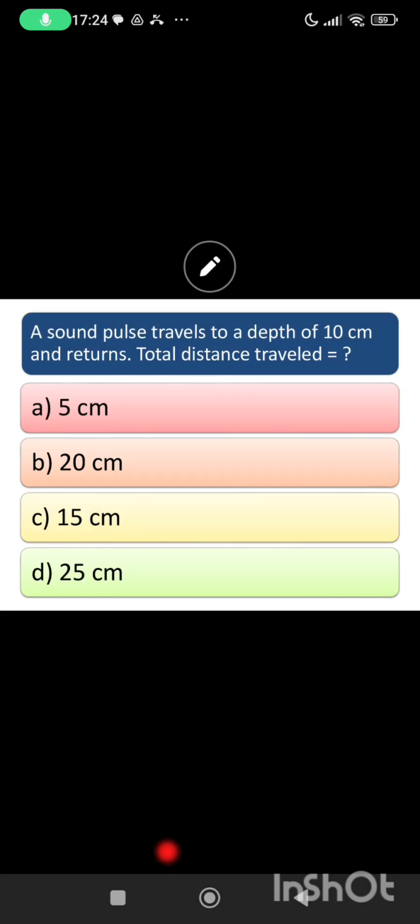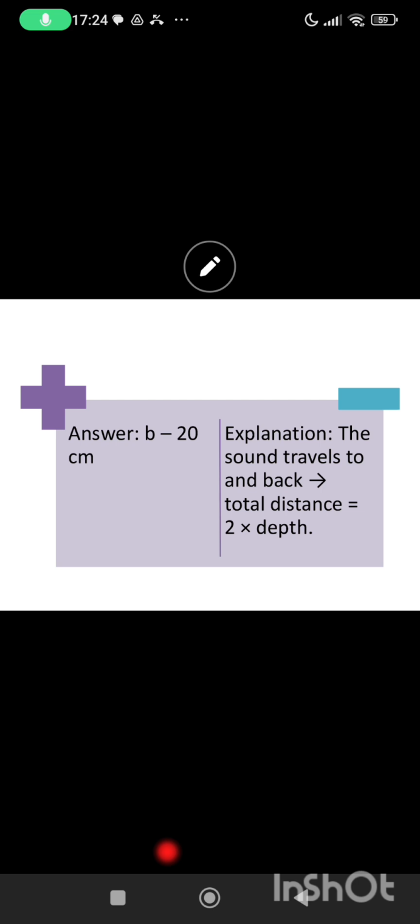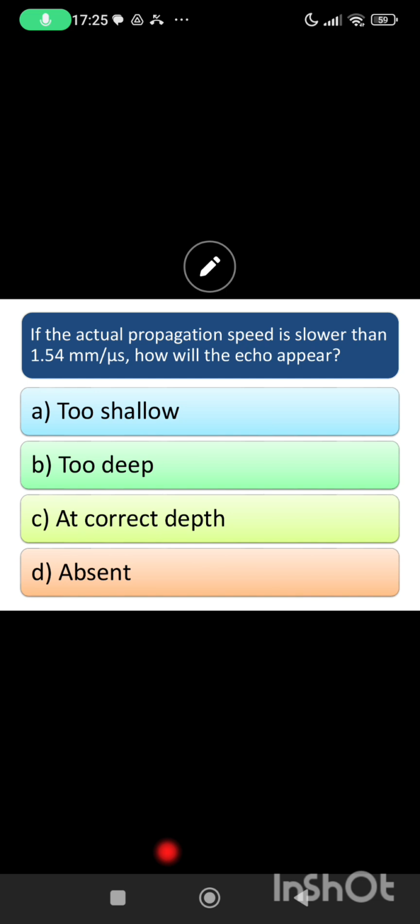A sound pulse travels to a depth of 10 centimeter and returns. Total distance traveled, B. Yes, good. Because sound travels to and then also comes back. So it travels 10 centimeter but also comes back 10 centimeter. So total distance is 20 centimeter.